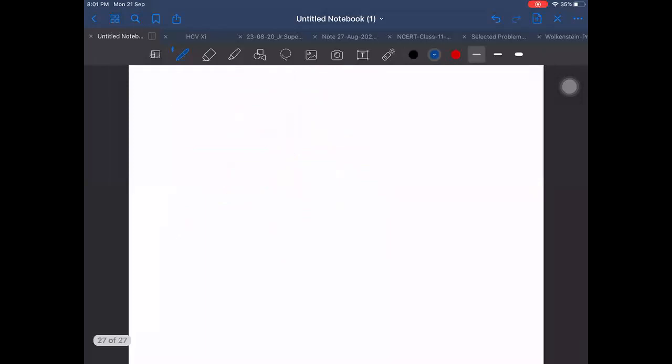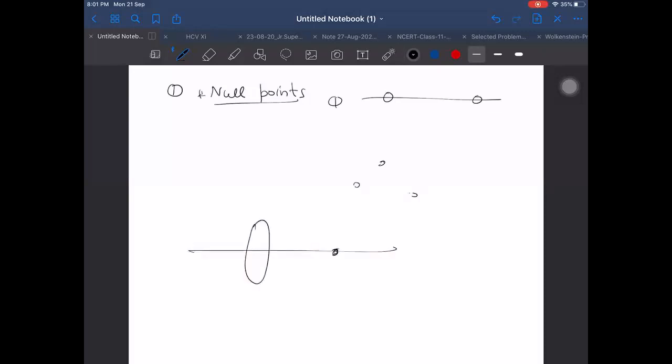Now, second thing. Time is over. For tomorrow, I will discuss null points definitely. I will take them for point masses and for spheres. If I have 2 point masses or 3 point masses, then how to find out the null points for those? And if I have a ring and a point mass, then where is the null point? Because in some places the field will become 0.